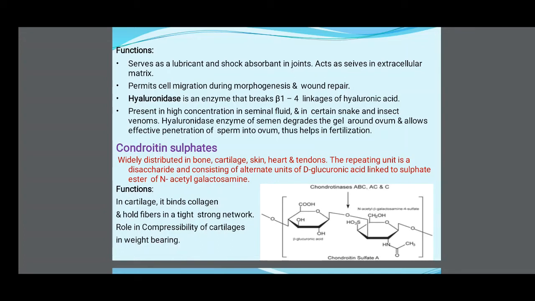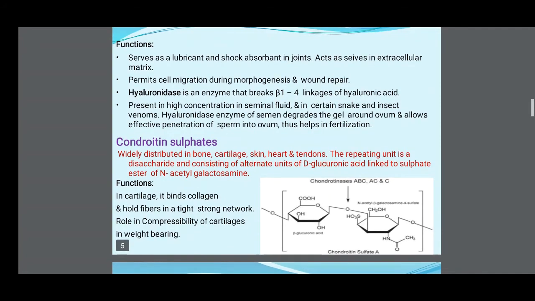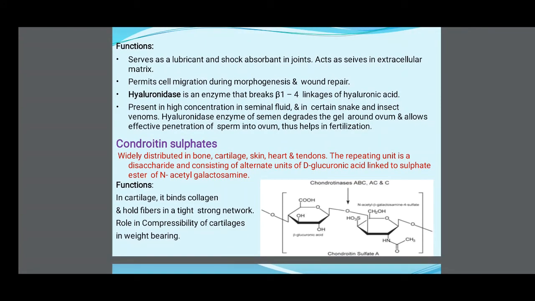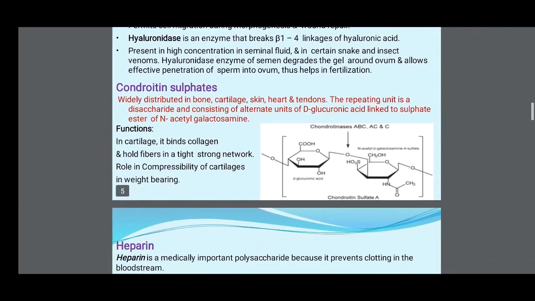Chondroitin sulfate is widely distributed in bone, cartilage, skin, heart and tendon. The repeating unit is a disaccharide and consists of alternating units of D-glucuronic acid linked to a sulfate ester of N-acetyl-galactosamine. Function: in cartilage, it binds collagen and holds fibers in a tight, strong network. It plays a role in the compressibility of cartilage in weight bearing.